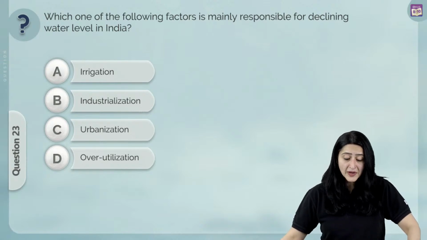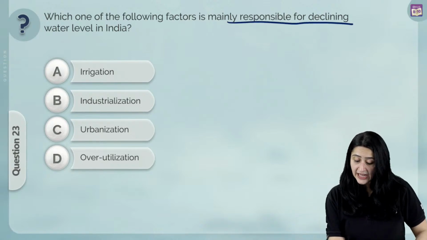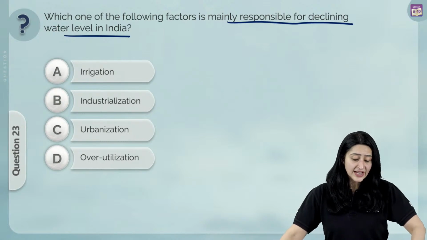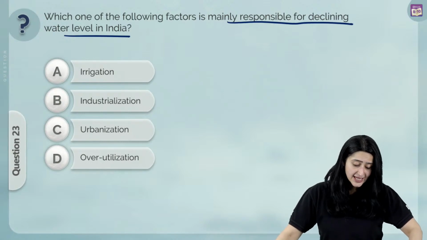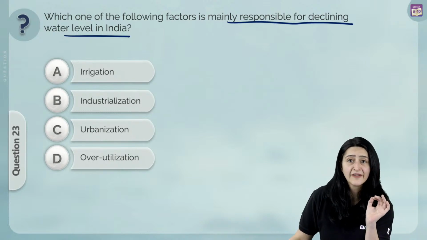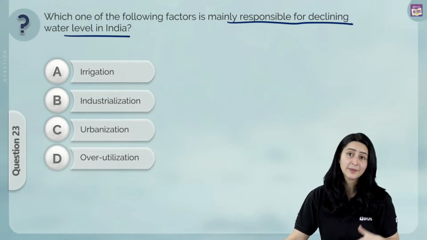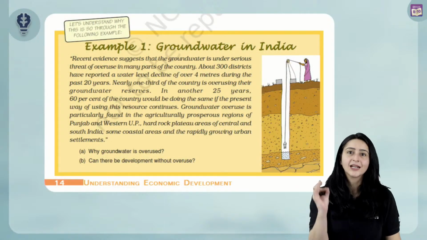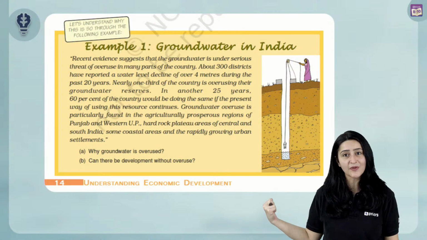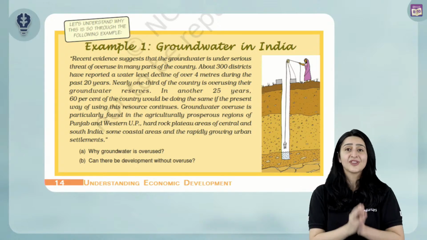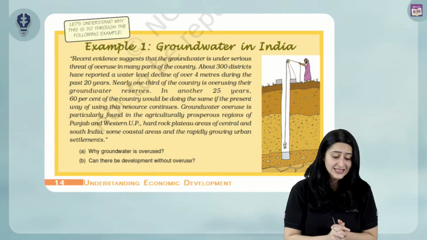Which one of the following factors is mainly responsible for the declining water level in India? Is it irrigation, industrialization, urbanization or overutilization? Now, when we're talking about water level, we're generally talking about the water table, which means we're generally talking about groundwater, right? This again is a screenshot from the textbook itself, where it clearly says over here that the reason for the declining water level is definitely